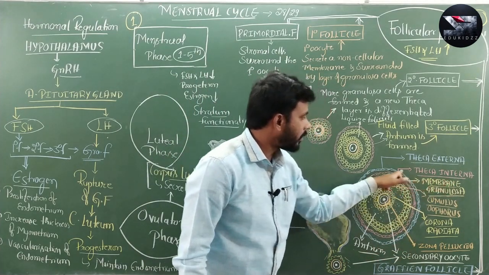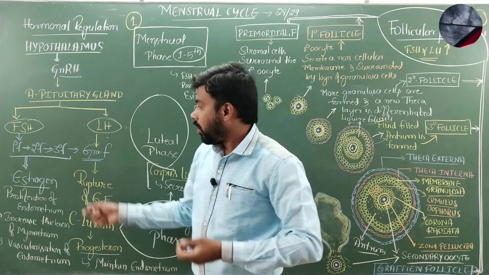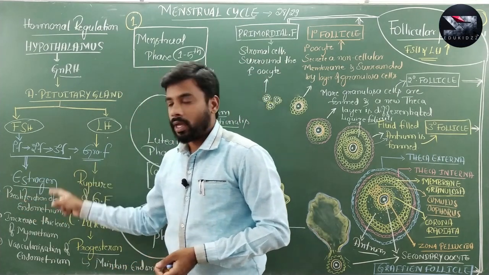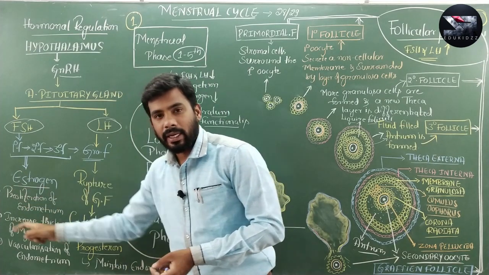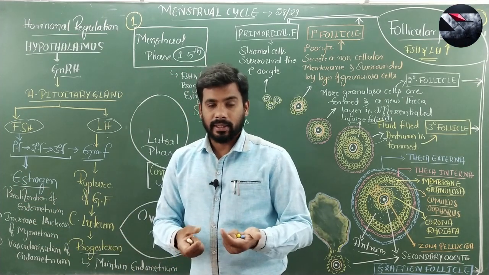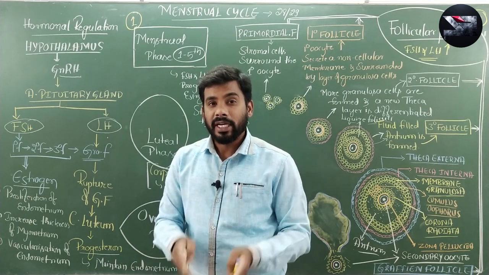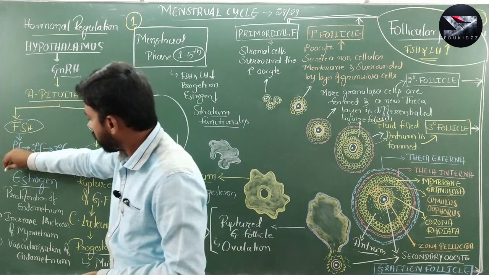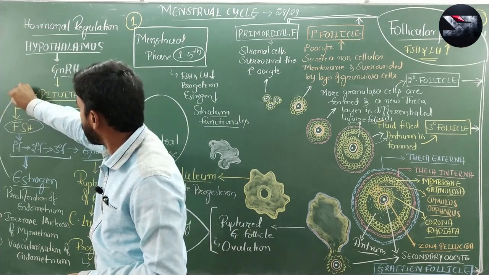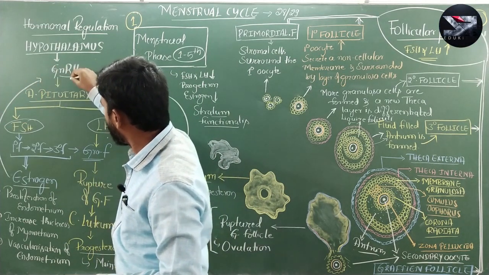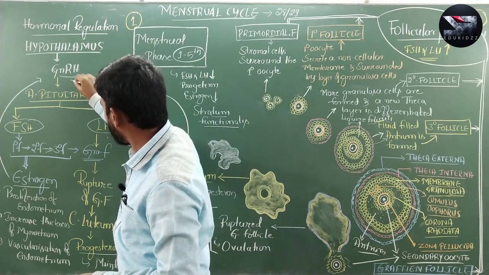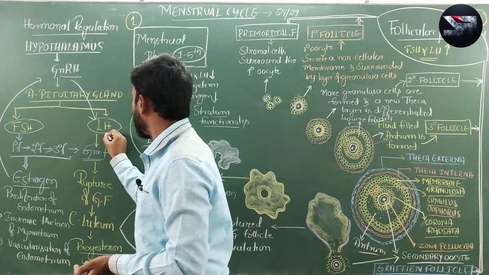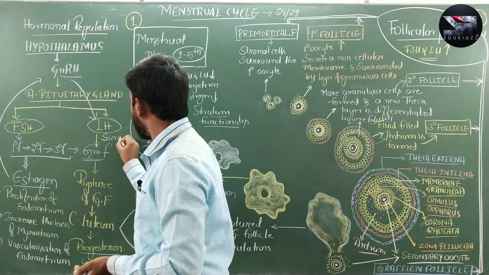And here one thing you have to remember, in the maturing ovarian follicle, the cells which are present in the theca interna, the theca interna cells of the Graafian follicle, secrete a hormone called estrogen. So, this estrogen level generally increases during the middle of the menstrual cycle, and the estrogen stimulates the GnRH to secrete more LH, that causes the LH surge.